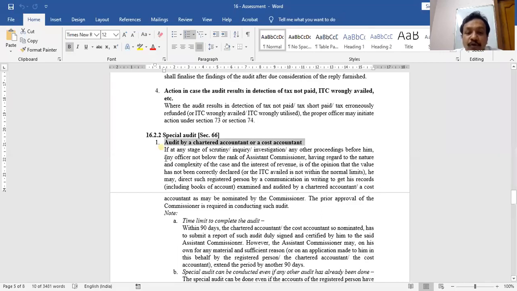So any officer not less than the rank of assistant commissioner, if he thinks that the case is complicated, and it is necessary to save the interest of the department, if he thinks that because of the complexity of the case, tax has been lost, the department has got less revenue, or wrong ITC has been claimed by the taxable person, in those cases,